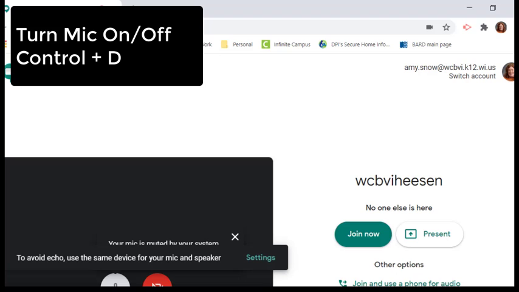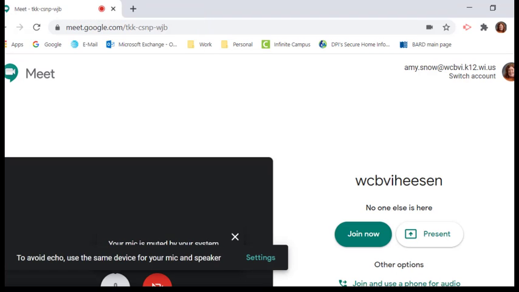Okay, so either way. Now, just as a note, you are not in the meeting yet. You're in sort of a waiting area, sort of a vestibule, so that you can make those account changes and those settings changes. So you can turn your microphone off before you go into the meeting, or your video off or on, however you want to do it.